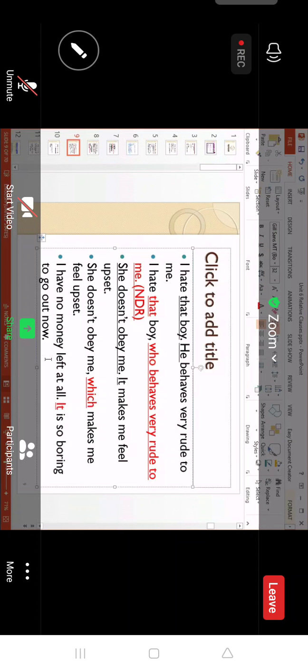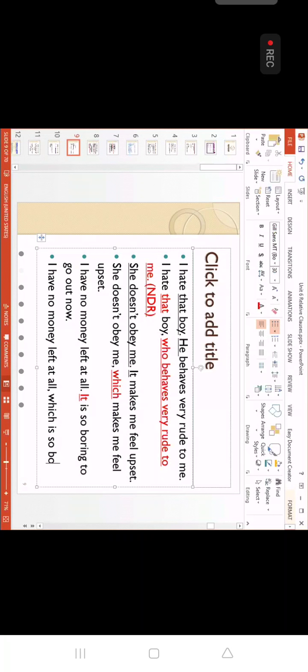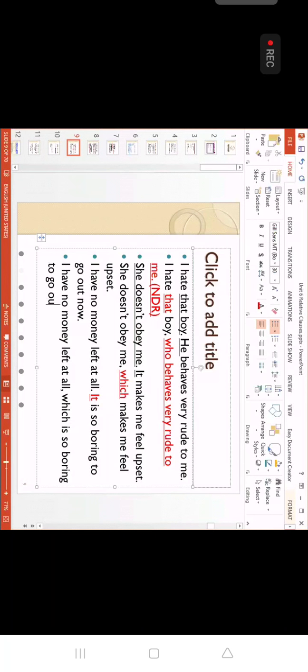But the whole sentence. So in order to modify the whole sentence, what do we use? Which pronoun. Again, I have no money left at all, comma, which is so boring to go out now. You can see? So which here doesn't modify only one pronoun.